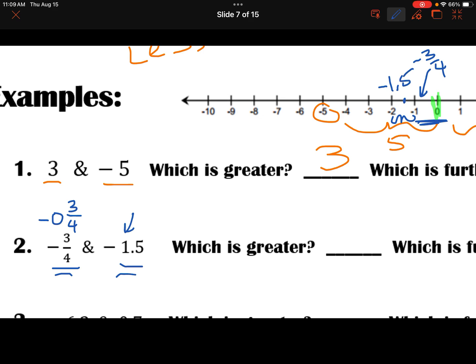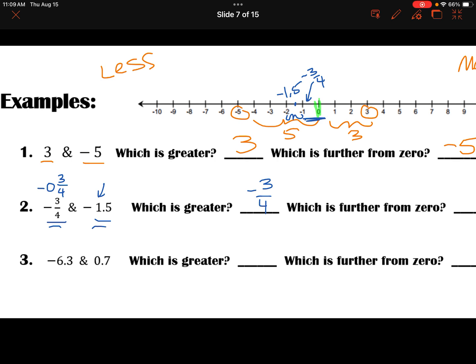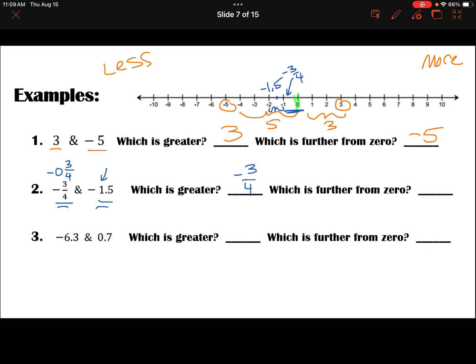And so negative 1.5 would be to the left of negative 3/4. So which is greater would be the negative 3/4 because it's closer to the positives. And when we are dealing with two negative numbers, what I like to think of is less is more. If the number's smaller, when you have two negatives, less is more. Now, in this case, which is further from that green 0? Well, that would be negative 1.5. So negative 1.5 is further from 0.